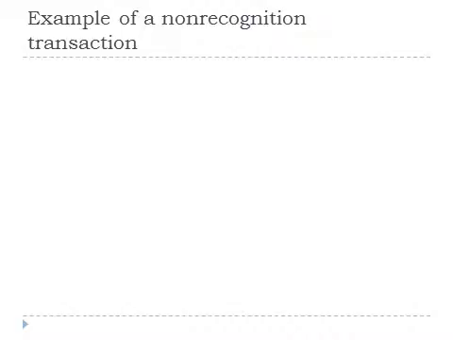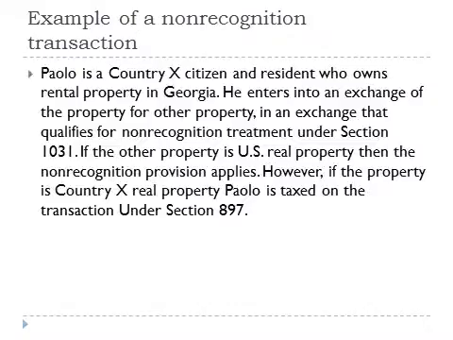Here's an example of a non-recognition transaction. Paolo is a country X citizen and resident who owns rental property in Georgia. He enters into an exchange of the property for other property in an exchange that qualifies for non-recognition treatment under Section 1031. If the other property is U.S. real property, then the non-recognition provision applies. However, if the property is country X real property, Paolo is taxed on the transaction under Section 897.